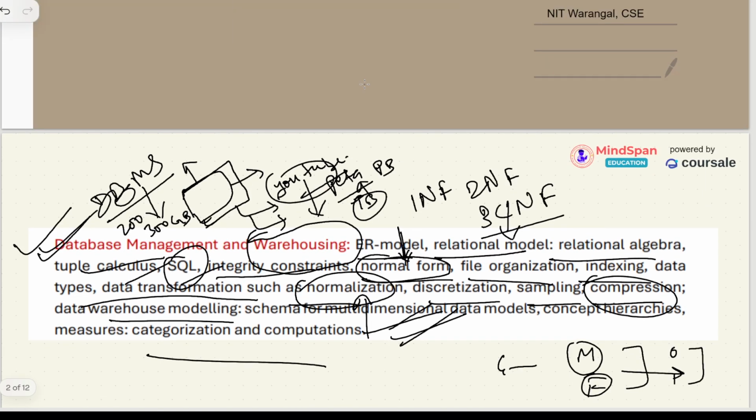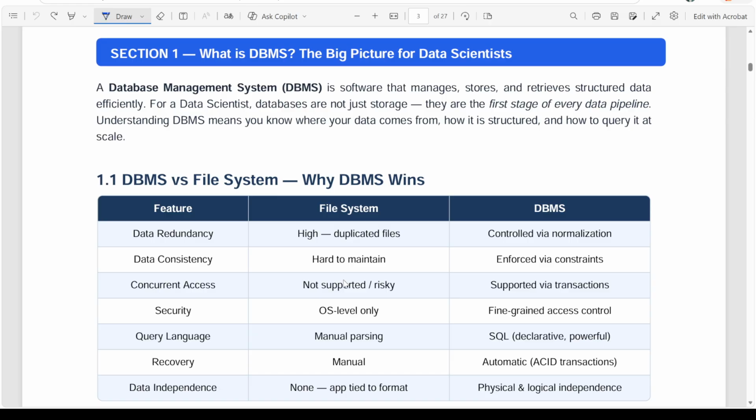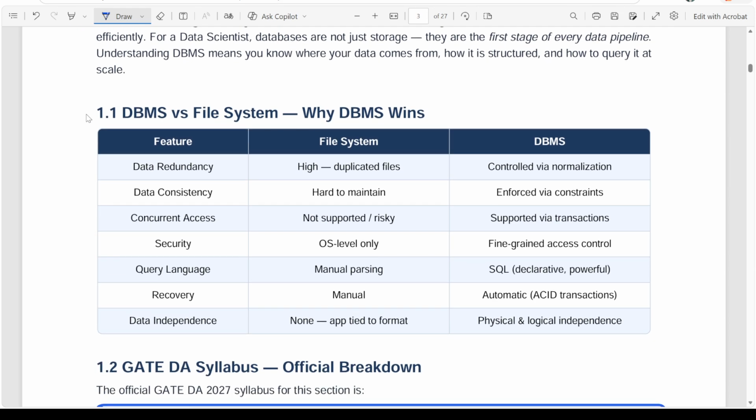Okay, so let's see in detail what topics we are going to study. Currently, I just gave you an overview. Now, let's see the detail. These are the topics that we are going to cover. First, of course, we are going to see what is DBMS, database management system, and why it is important from our point of view. So DBMS, and what is the difference between file system and DBMS.